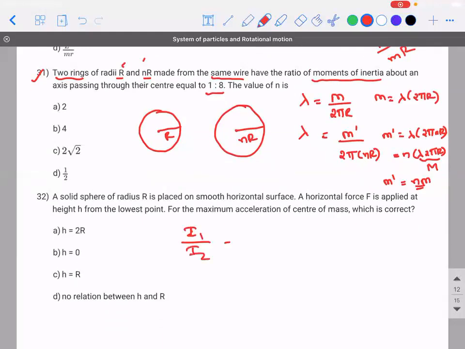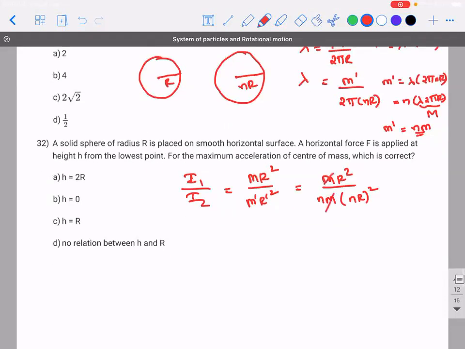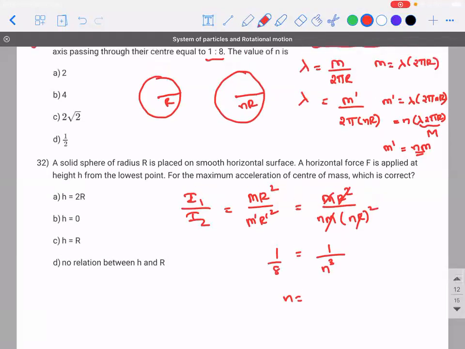I1 divided by I2. What is the moment of inertia of a ring about its center? MR square. MR square divided by M dash R dash square. MR square, I am leaving it as it is. M dash is n times capital M, R dash is n times capital R, the whole square. So M and M will get cancelled, R and R will get cancelled. 1 divided by n cube is equal to 1 divided by 8. So what is the value of n? 2.